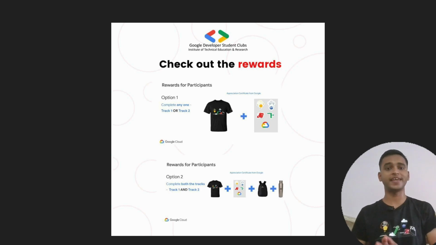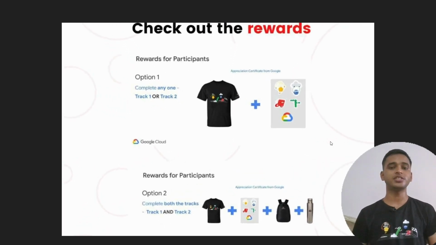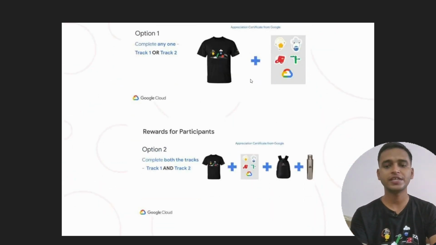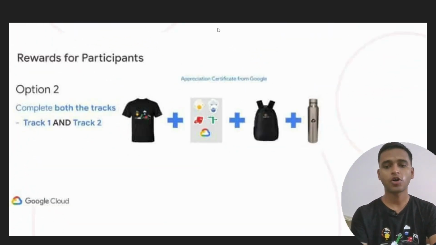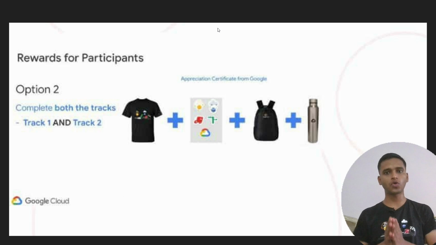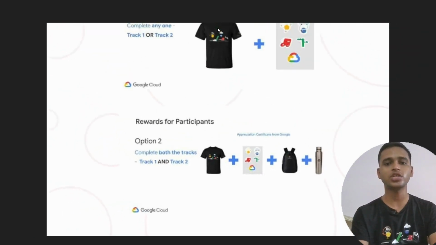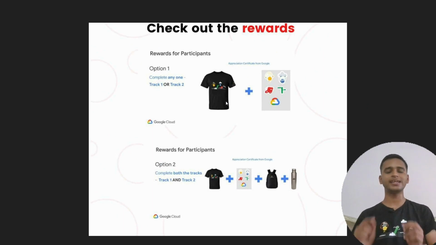Friends, one more time, there are lots of swags which you can see on the screen. There are Google t-shirts, Google Cloud t-shirt, sticker packs, and here you can see bags of Google Cloud, and also an aluminum bottle from Google Cloud. You get this when you complete the ultimate milestone.